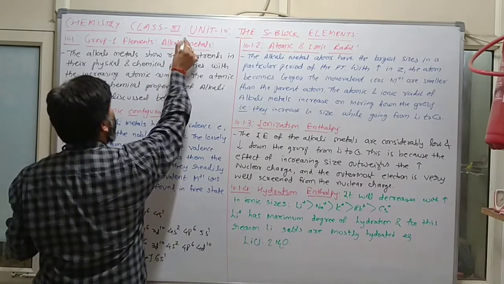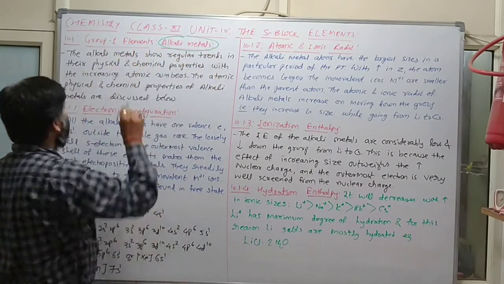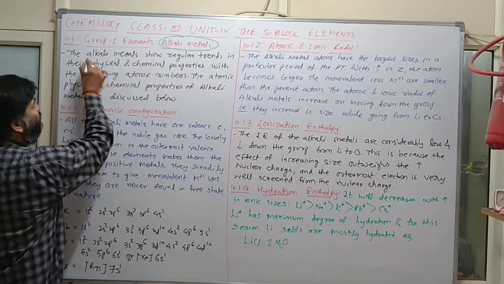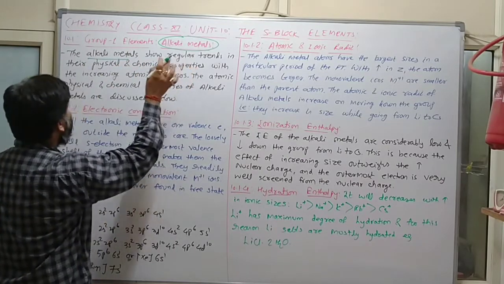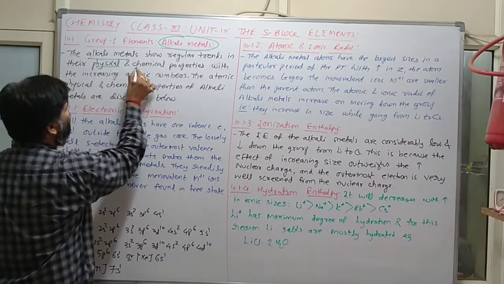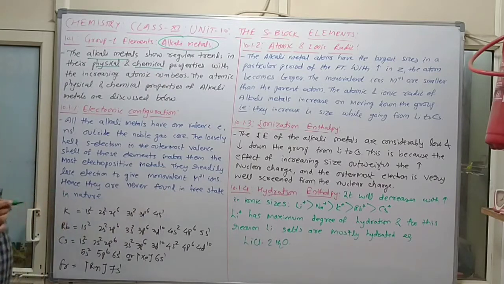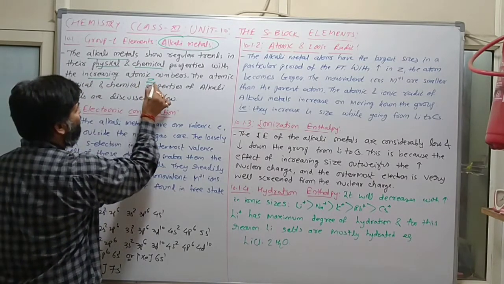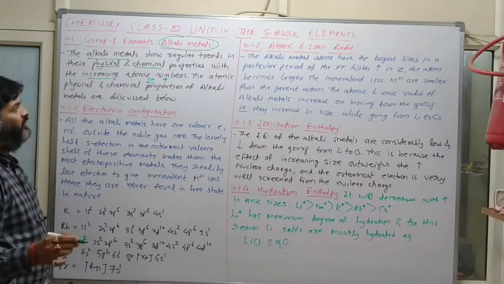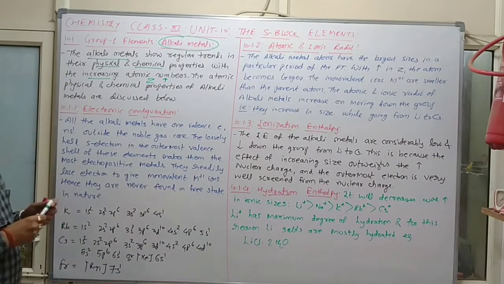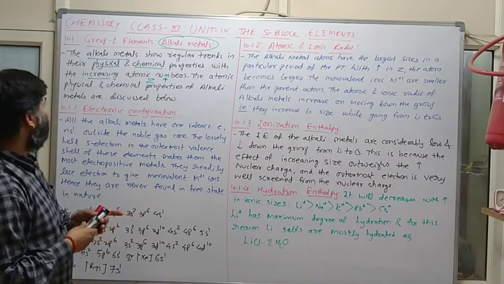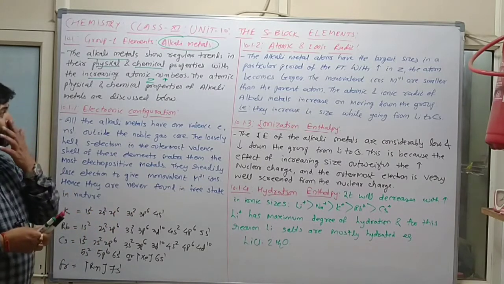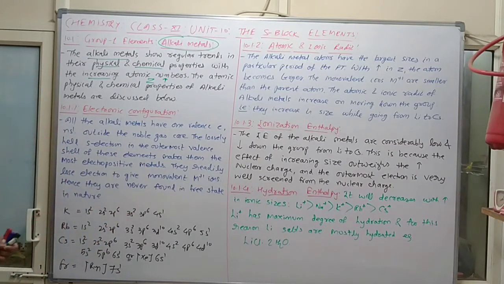तो alkali metal में आपको क्या करना है? See, alkali metals show regular trends in their physical and chemical properties with increasing atomic number. It means if Z increases, physical and chemical properties will also change.